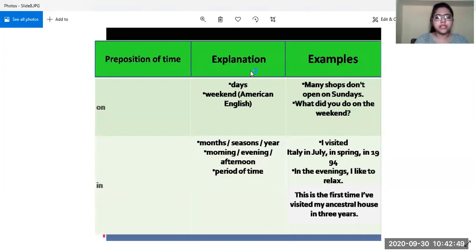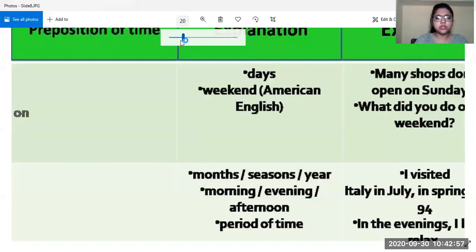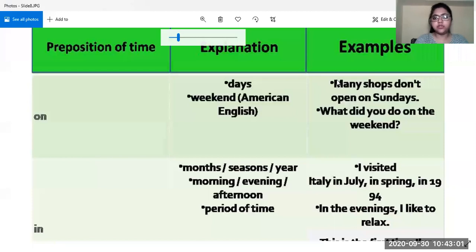See, the first one is on. Okay, now where do we use on? It is used for days, and it is used for the weekend also. Let us look at the example. Many shops don't open on Sundays. Okay, so the day, it is the day of the week, Sunday. So with the days of the week we use on.